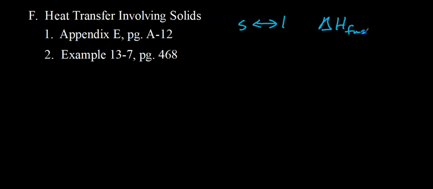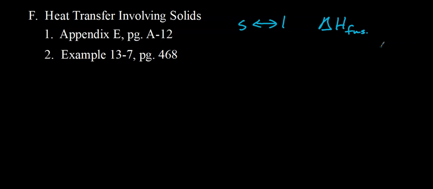By the way, the symbol for heat of fusion is delta H FUS. You may have seen it in the table in the back of the book. The symbol for heat of vaporization is delta H VAP. So again, just like heat of vaporization, heat of fusion is a constant used for any solid-liquid phase changes. So solid to liquid, melting, endothermic. Liquid to solid, that's freezing, that's exothermic. Either of those processes occurring, you'd use the heat of fusion for that substance.